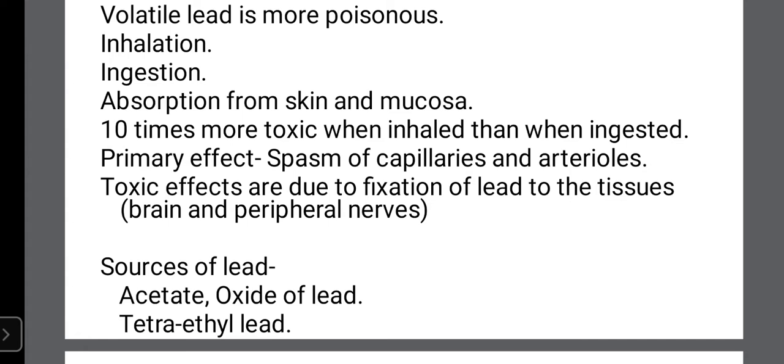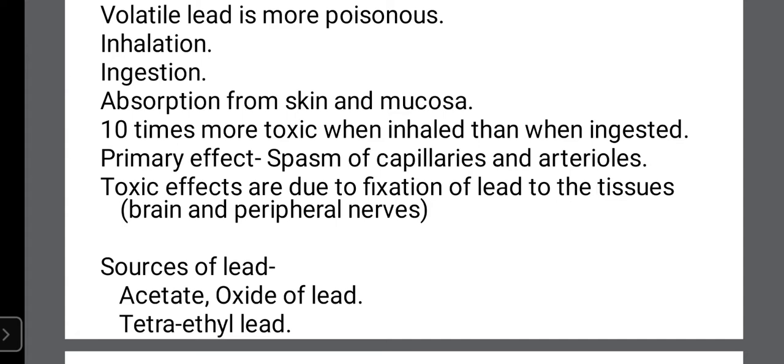So toxic effects are due to fixation of lead to the tissue. Lead gets deposited in the brain as well as in the peripheral nerves and will cause paralysis and all that we'll see in the clinical features. So toxic effects are also because of fixation of lead to the different tissues.